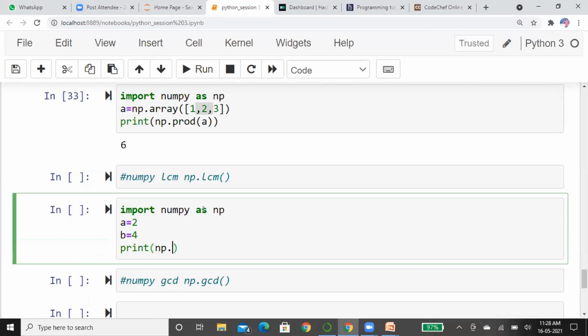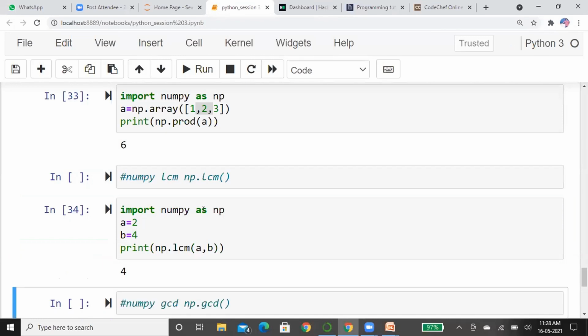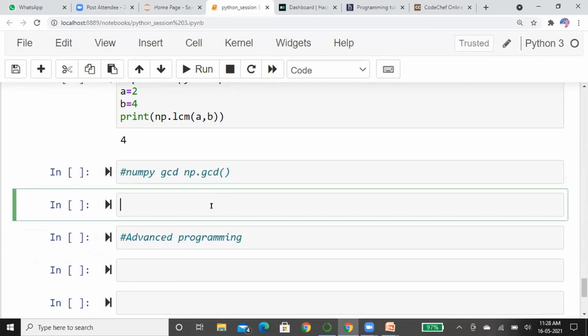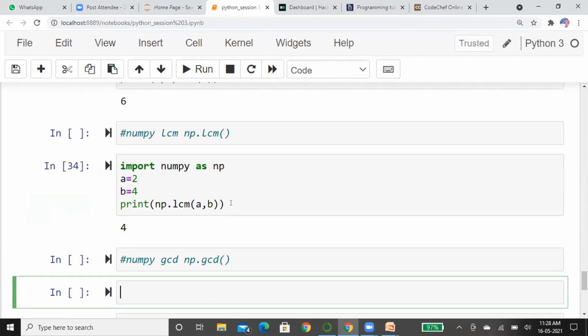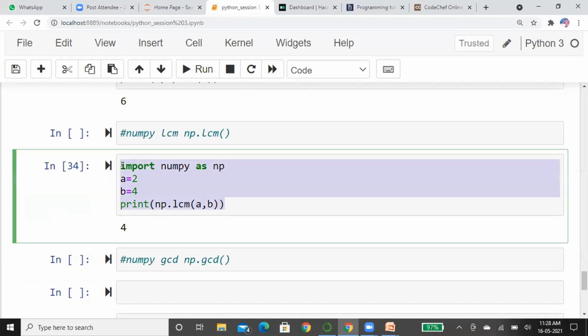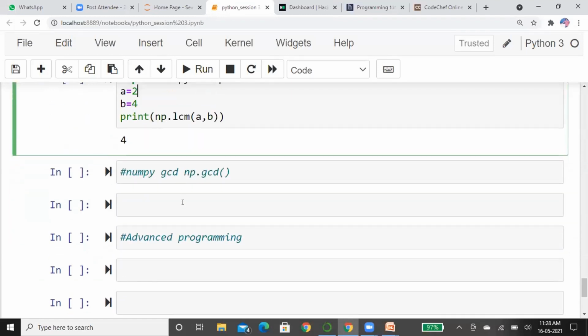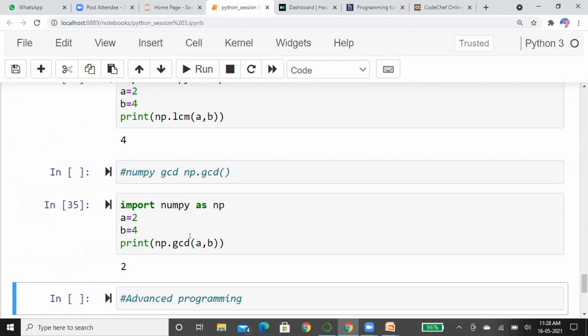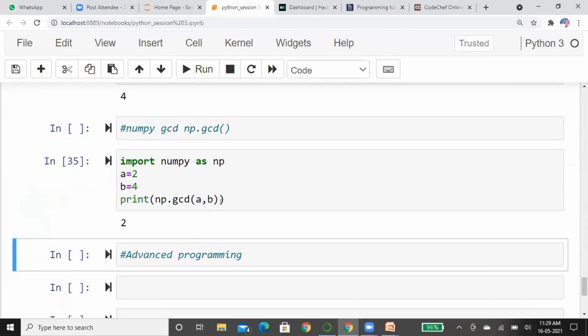Just np.lcm of a comma b. I'm going to run this. See, it returns the LCM. Similarly, you can also find the GCD. I'm just copying this. All these are default functions in Python. You can check a lot more functions and practice. I'm just changing this. See here, greatest common divisor. It shows 2.